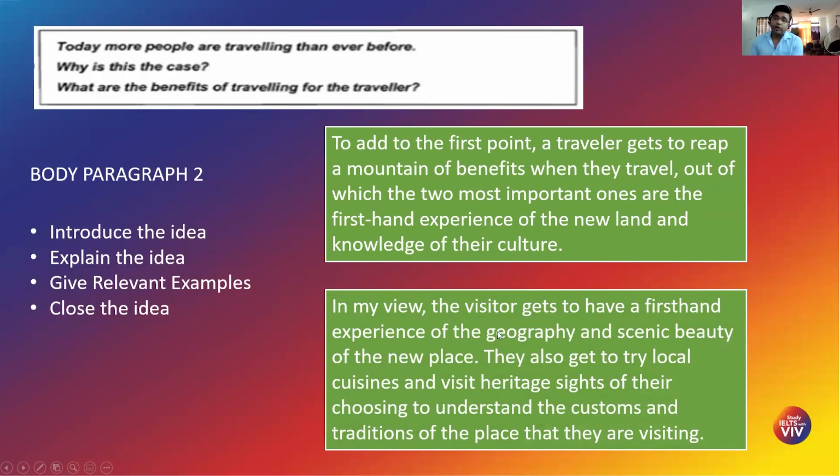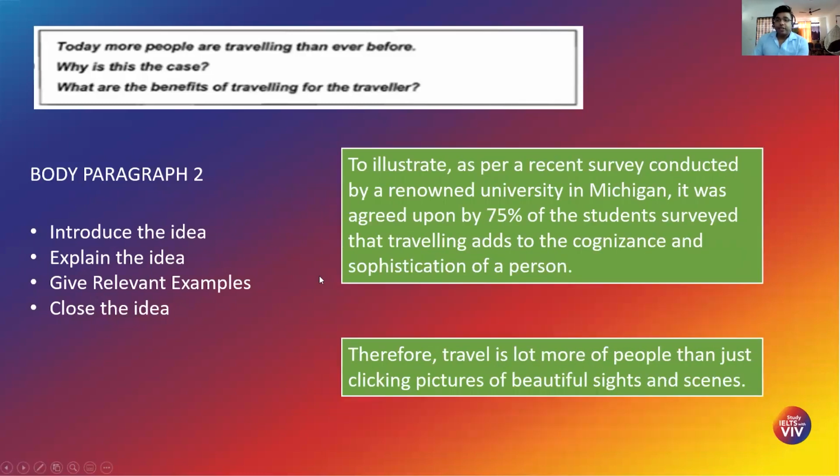You see how well I've drafted out my sentences so that I get more marks in the lexical resources section, in the coherence and cohesion section, and the grammatical range and accuracy band descriptor for my writing task too. Then I've given an explanation of the idea as well. See the words used here like cognizance and sophistication, good words to use.